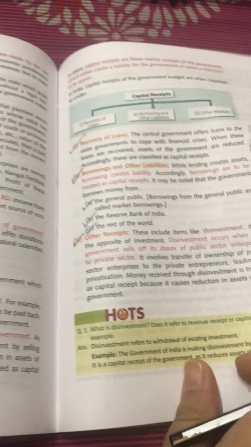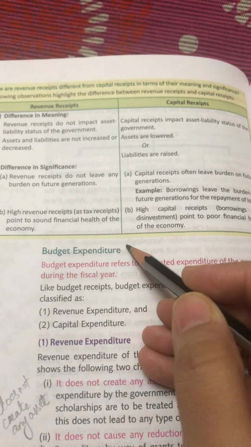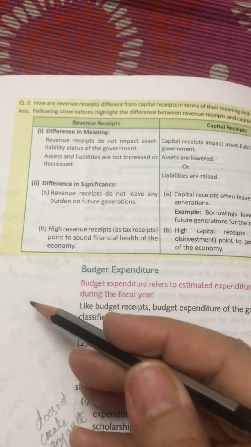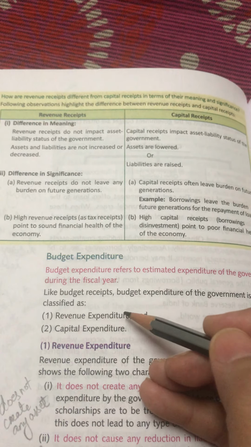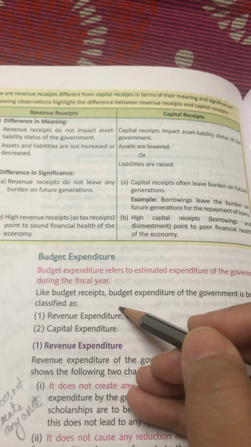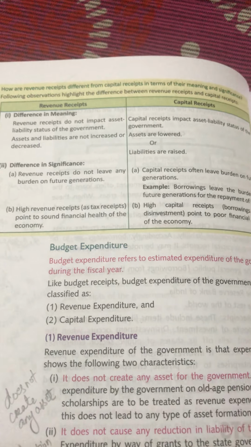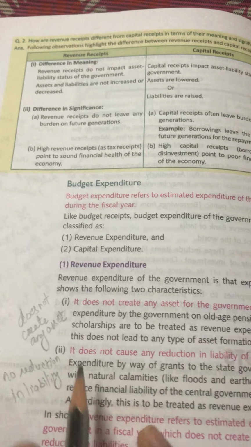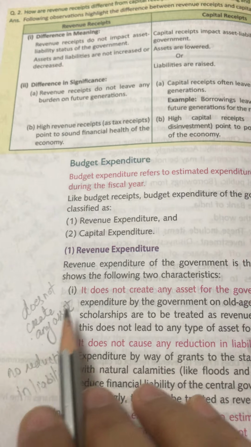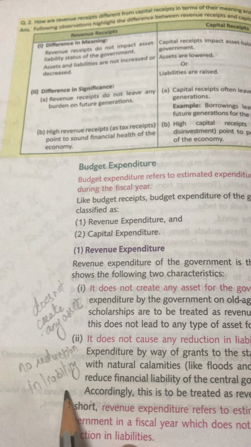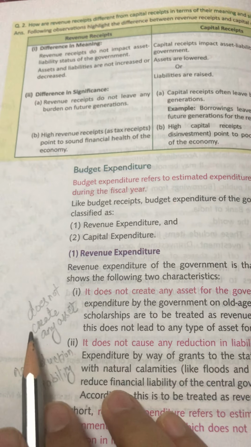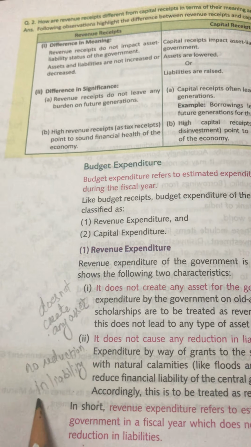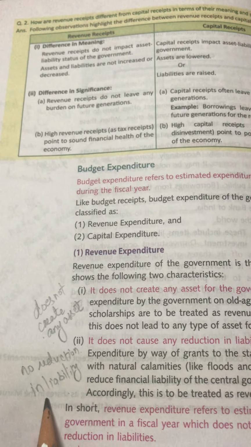Fine. Then coming to the next part. Now you have budget expenditure. Now budget receipts was divided into two: capital receipts and revenue receipts. But budget expenditure is again divided into two: revenue expenditure and capital expenditure. Now what is revenue expenditure? It does not create any asset and no reduction in liability, which means even when you're spending the money, it is not going to create any asset for you, nor is it going to reduce your liability.